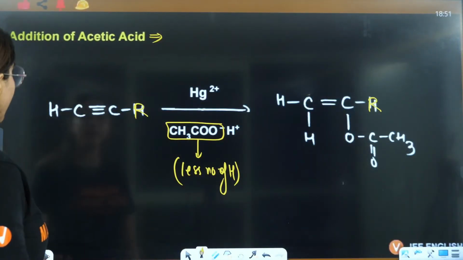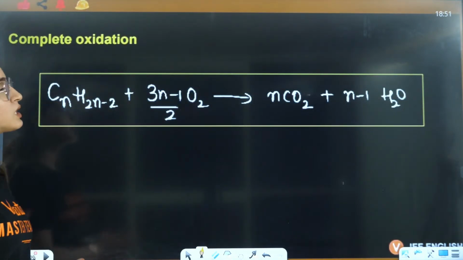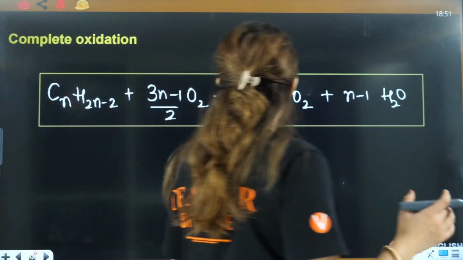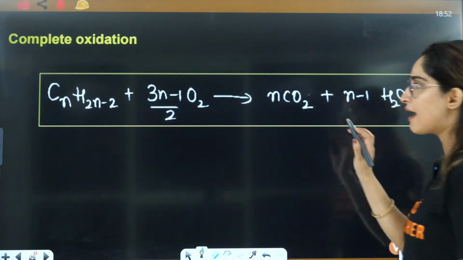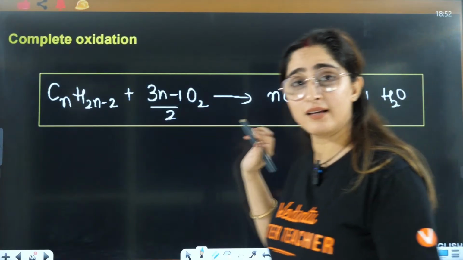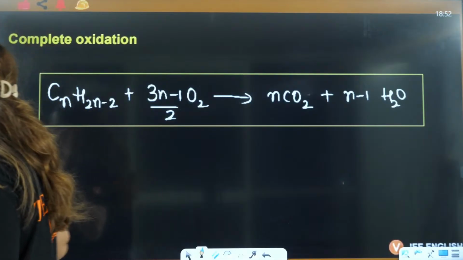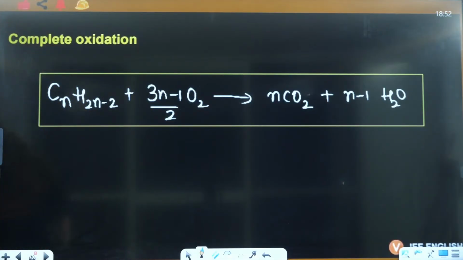Next, guys, we have the complete oxidation reaction.